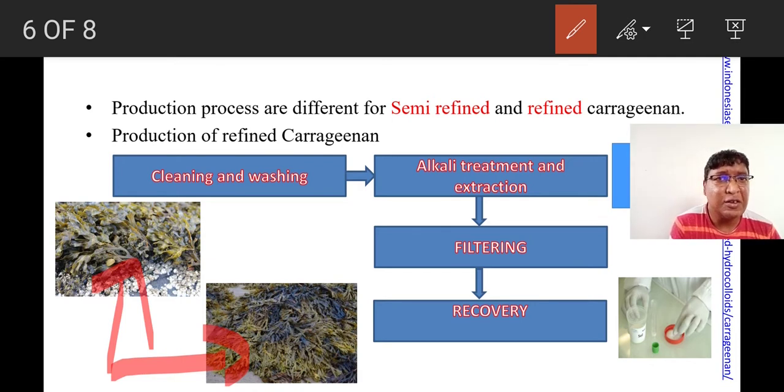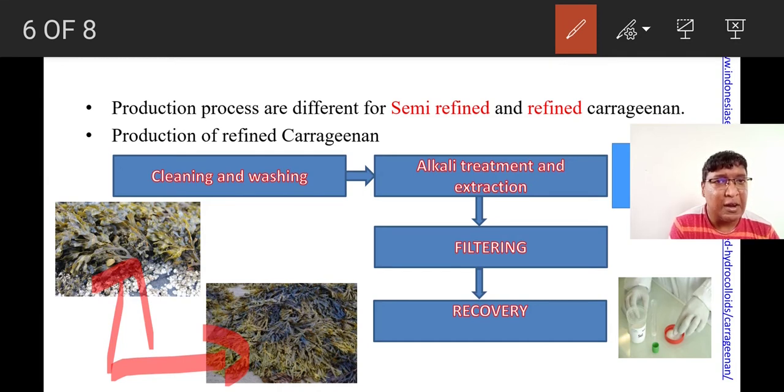So cleaning and washing is a very important step, right? So it must be done in a careful way. After washing with water, after the removal of coarse waste materials, coarse in the sense C-O-A-R-S-E, right? Don't think of it as C-O-U-R-S-E, it is C-O-A-R-S-E. Coarse waste units adsorbed to the surface of algae are subjected to alkali treatment and extraction. What is alkali treatment and extraction?